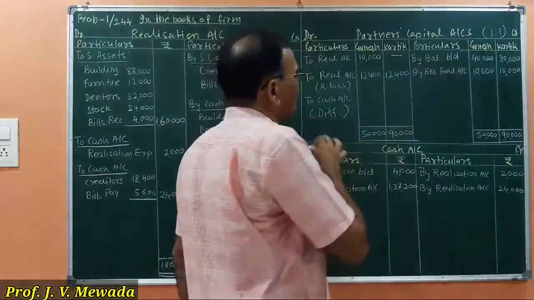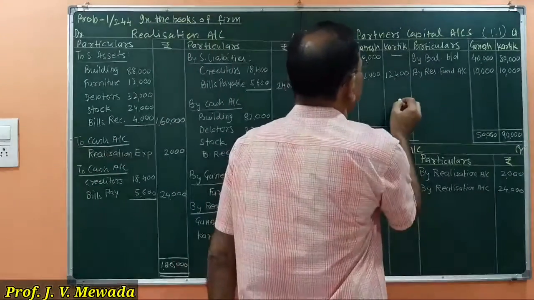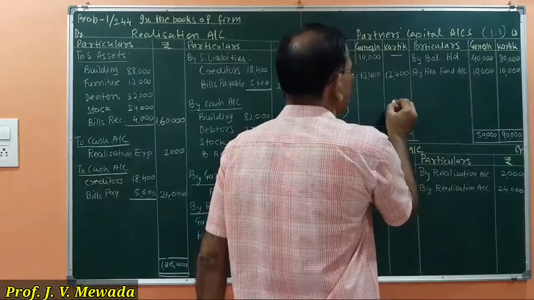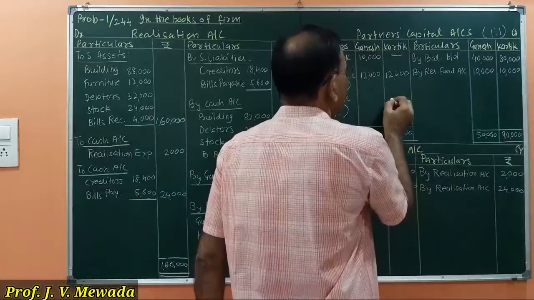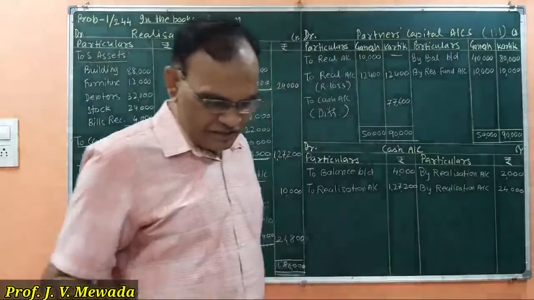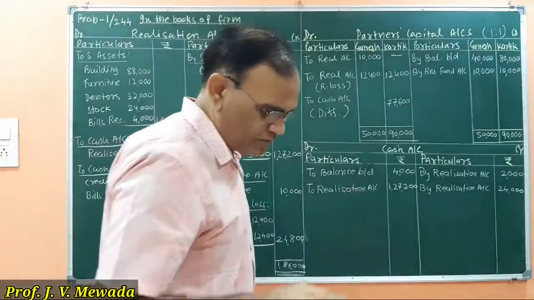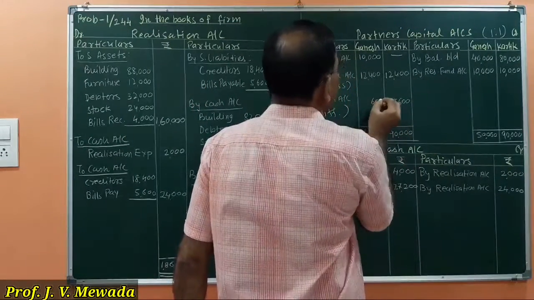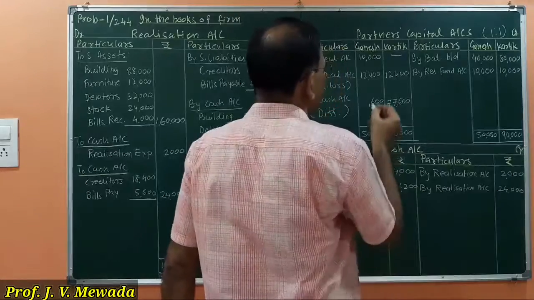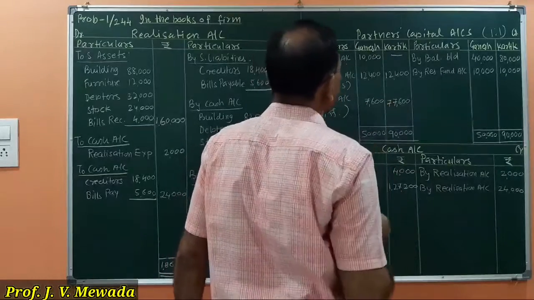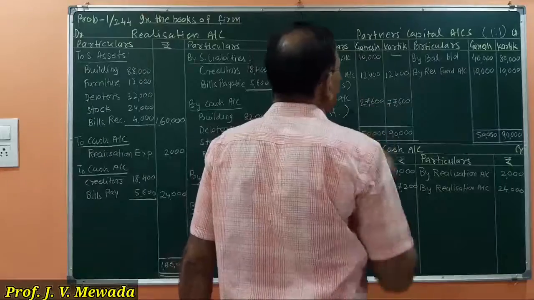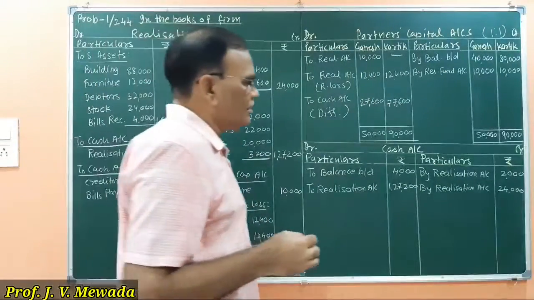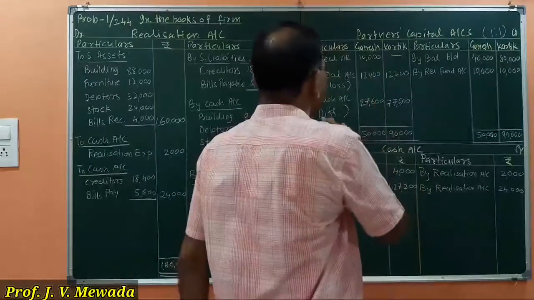Okay, because by mistake you may write to balance carried down. The difference is 27,600, and that we are going to write here in the cash account, here on the debit side.